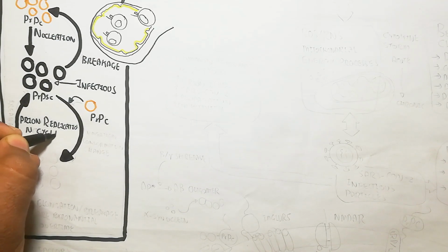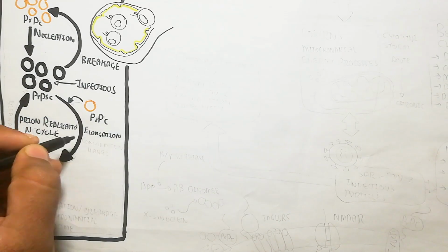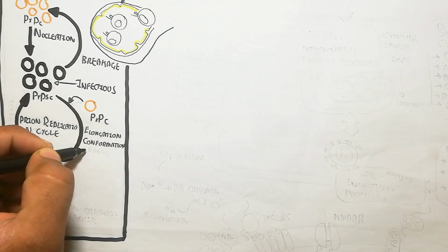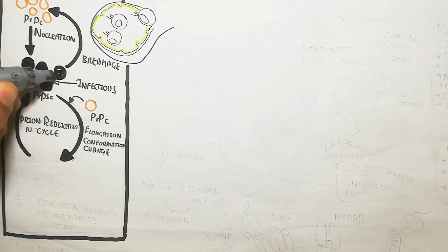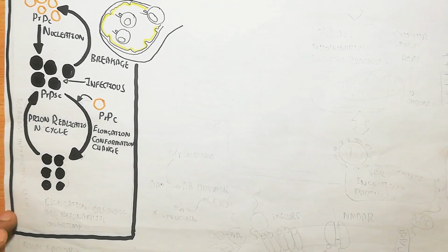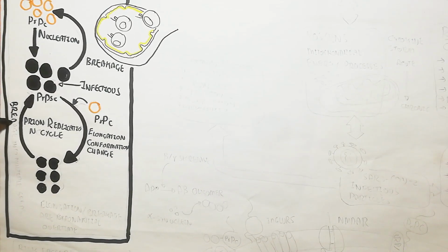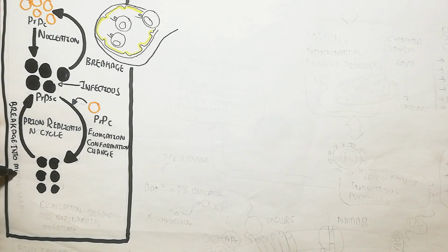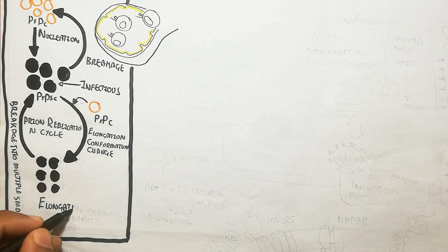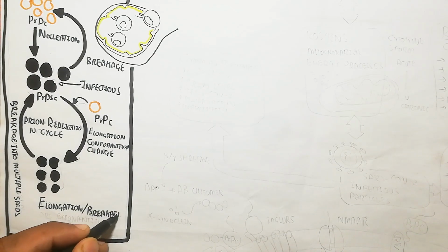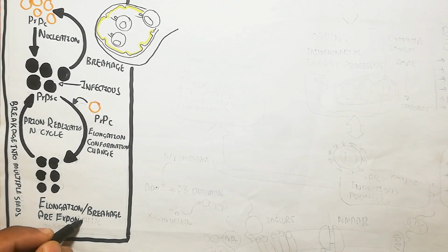In this way one prion will trigger more other proteins to elongate and break exponentially over time into multiple seeds. So remember, the elongation and breakage are exponential over time and will lead to transmission into the central nervous system.